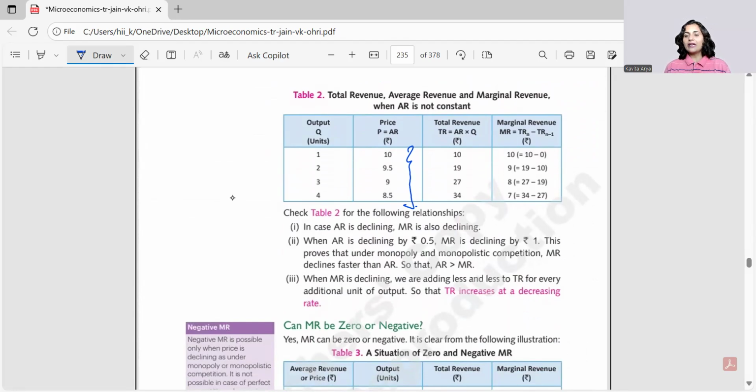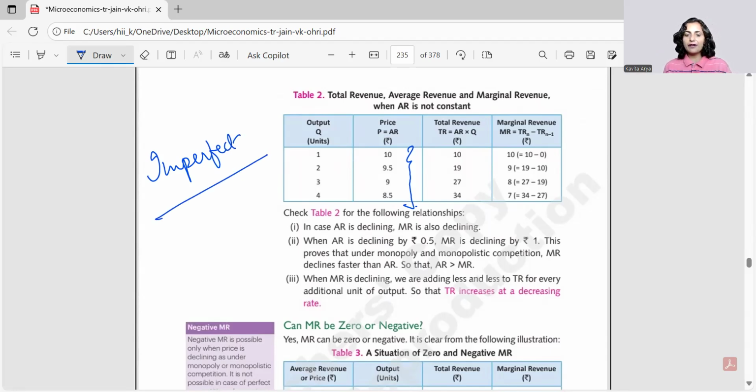Mind you, whenever I'm saying not the constant price, it would never be showing upwards. Say I'm buying 1 unit for rupees 10. So if I'm going for 2 units, what would I be negotiating for? Would I say, oh no, because I'm buying two, get me the same in 25? Never. We will say, get me the same in 15 because I am buying two together. So we try to bring the price down. So by non-constancy we mean that the prices tend to fall. They would never be showcasing any hike, right? So prices are shown falling here, and it is a true example of an imperfect market situation.